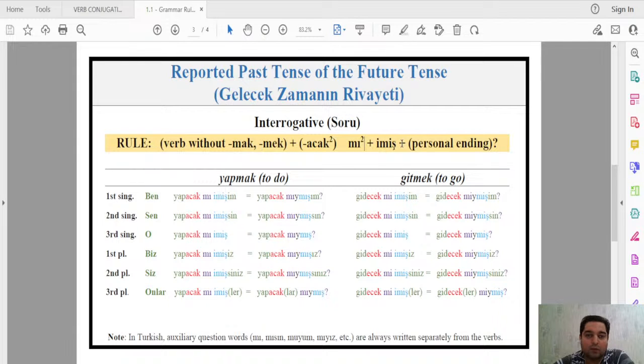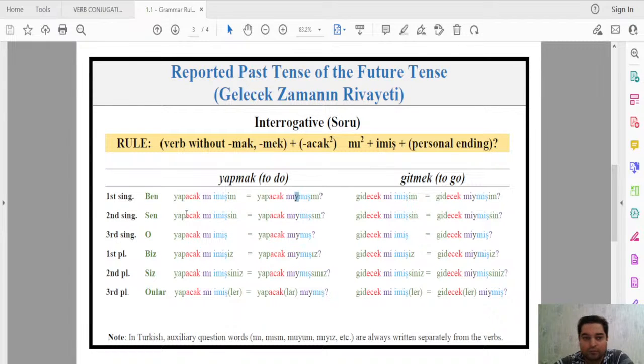So what will be then? You have imiş and a personal ending. So for yapacak, you also add here the buffer letter y, or the fusion letter y, in between. Yapacak mıymışım. It's a question, okay? It's a question mark. Interrogative.